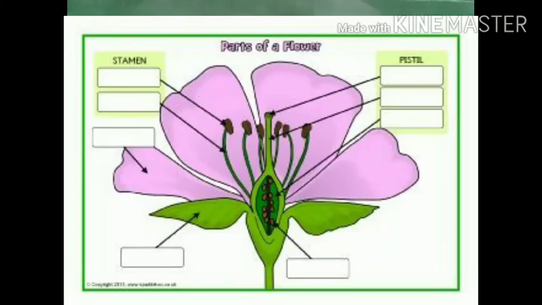At the end of this session, you are going to get a worksheet on writing the parts of a flower. Just brush up your knowledge of the parts of the flower, which you learned in the 7th class. See the picture on your mobiles or phones, see what parts are given there, and think and write them.